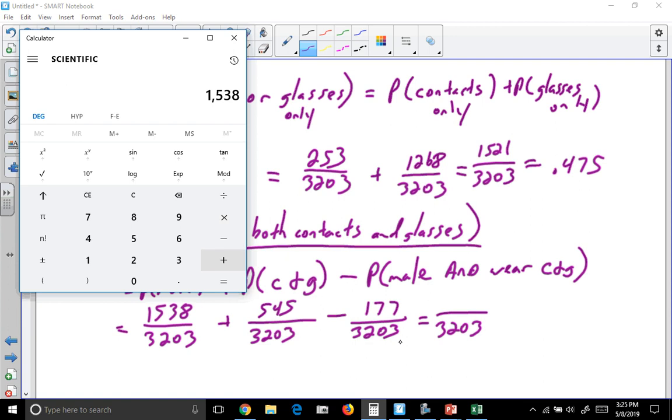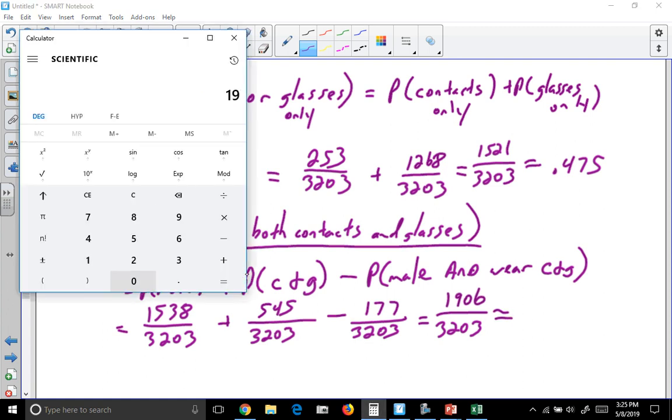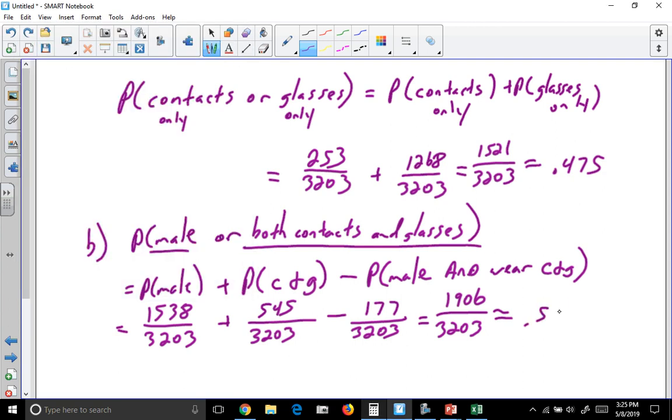So 1538 plus 545 minus the 177 that are already counted twice. So 1,906. So 1,906 out of 3,203. So almost 60% of people are either males or they wear both contacts and glasses.